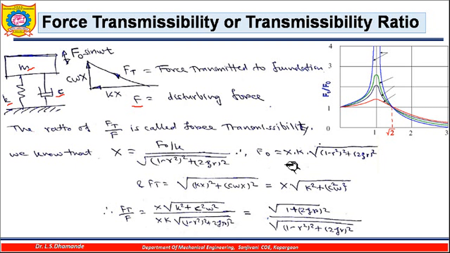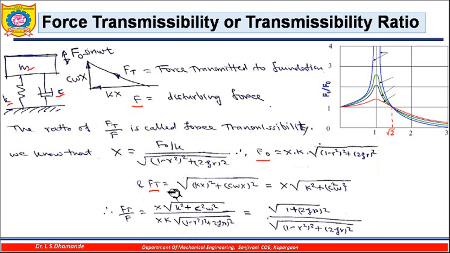F0 is the disturbing force, so it will be x into k into square root of [(1 − r²)]² plus [2ζr]². Now the transmitted force will be the vector sum of these two, so square root of (kx)² plus (cωx)². Since x is common in both, I can take it outside, so under the root it will be k² plus c²ω².